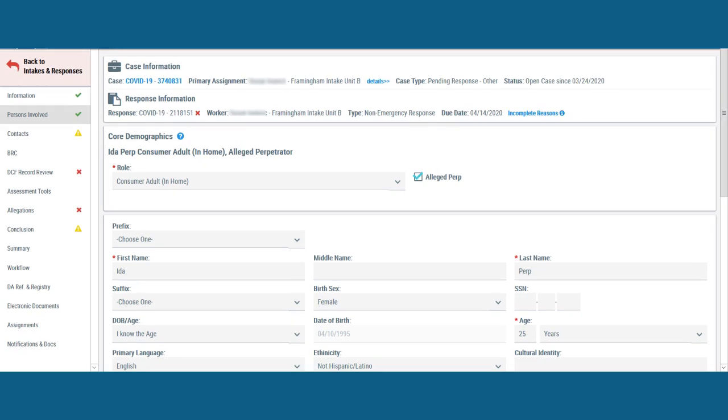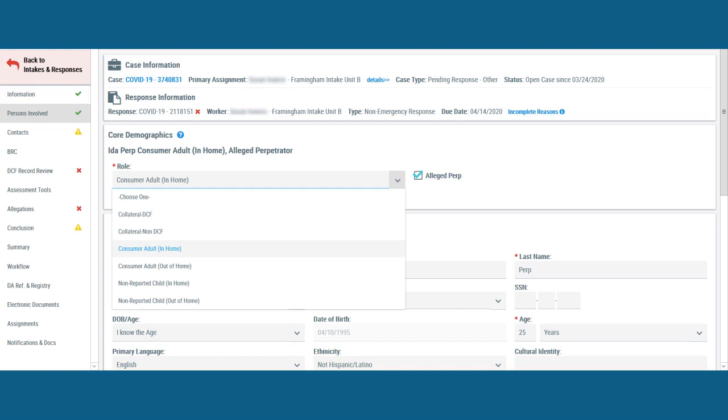While in a response, on the Persons Involved page, adults in and out of the home will now show as Consumer Adult in Home or Consumer Adult Out of Home. The role name was also updated on the intake pages. Consumer Adult should continue to be selected for the parents or guardians of the reported children, whether they live in or outside of the children's home.